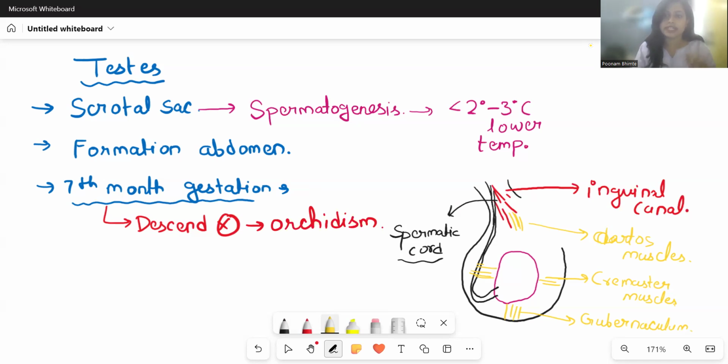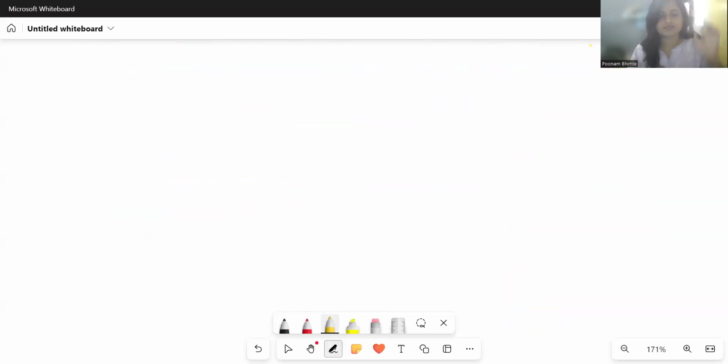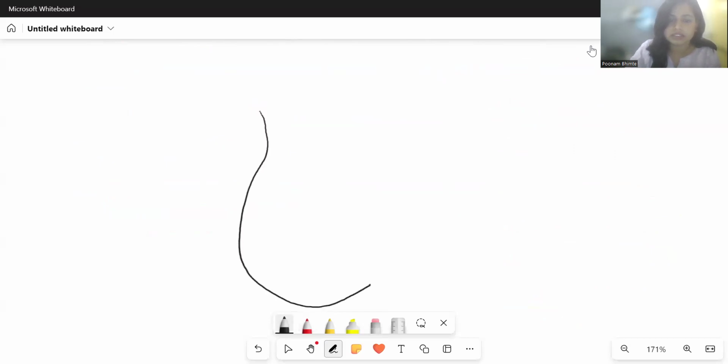Now let us look inside the longitudinal section to see where actually the formation of the sperm is going to occur. This is the testis.